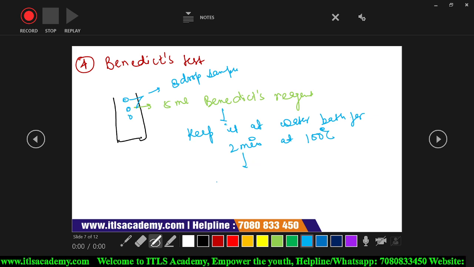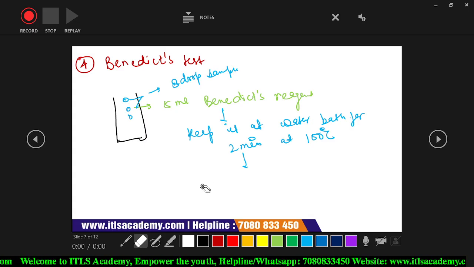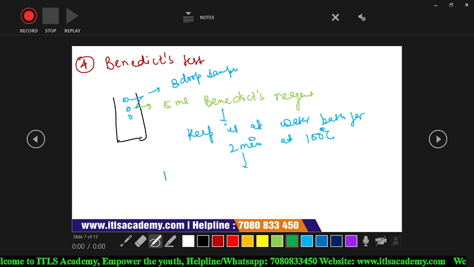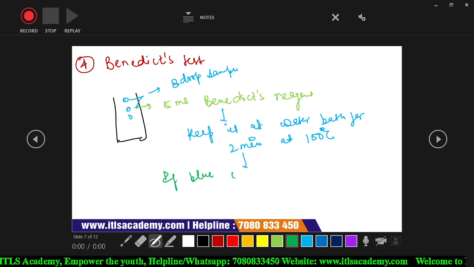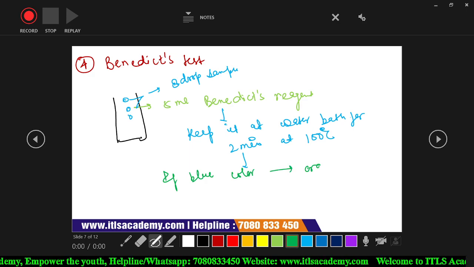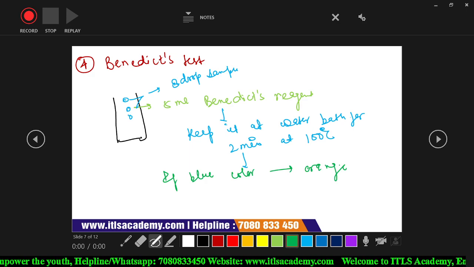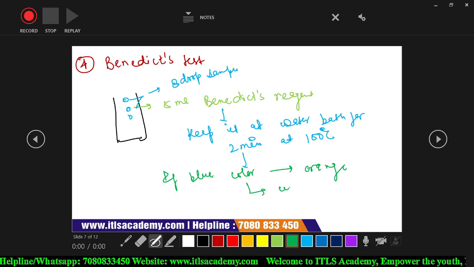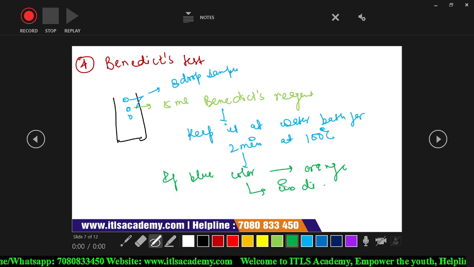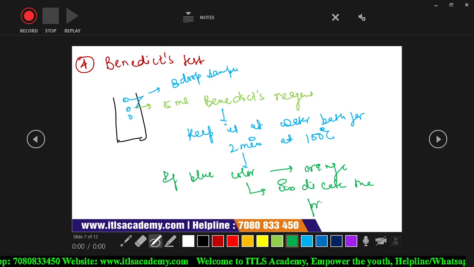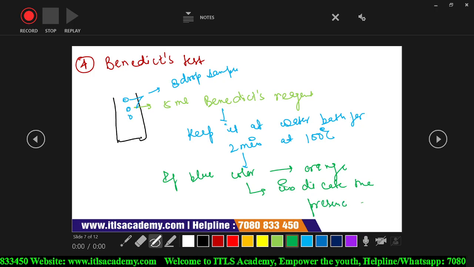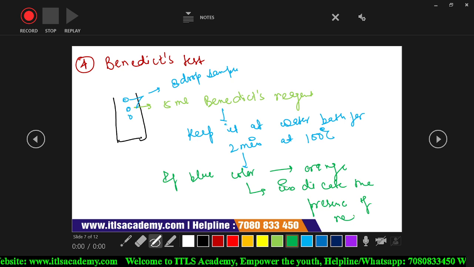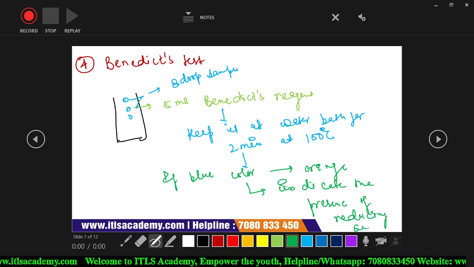If the blue color turns into orange color, then it indicates the presence of reducing sugar. Clear?